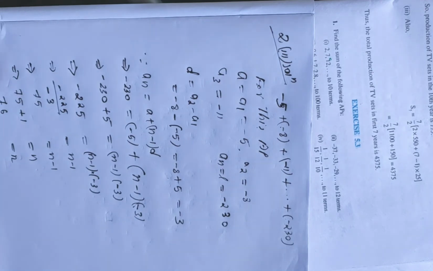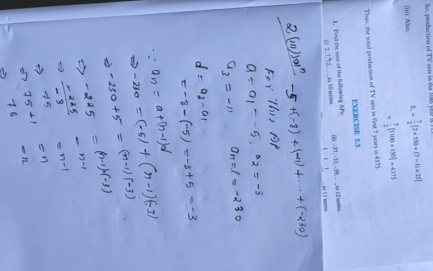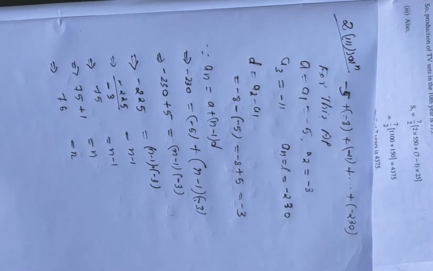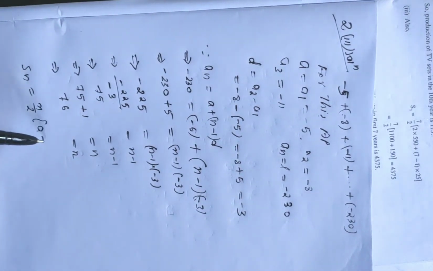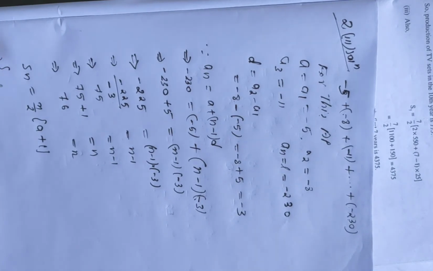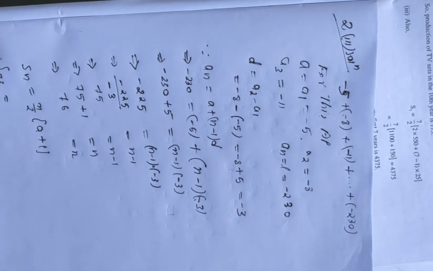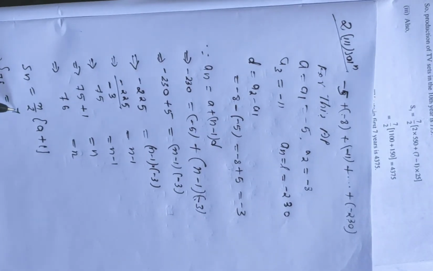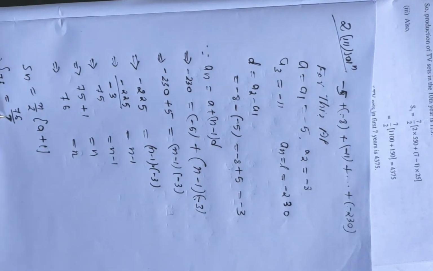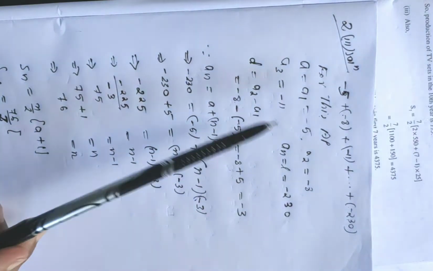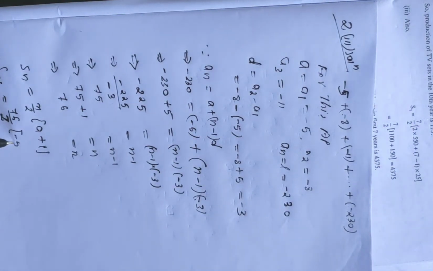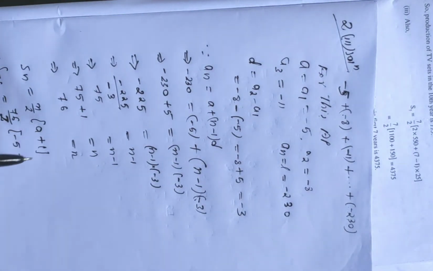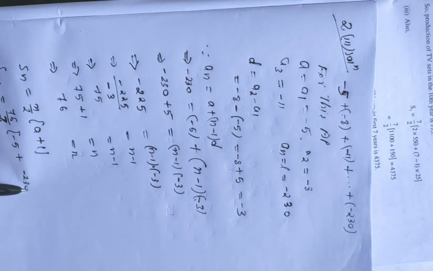Now, by using the SN formula we have to calculate the final value. Since SN is equal to N by 2 times (A plus L), here N means how much? 76. Then put the value of N, which is 76, divided by 2 times (A plus L). Here A is given as minus 5 and L is given as minus 230.